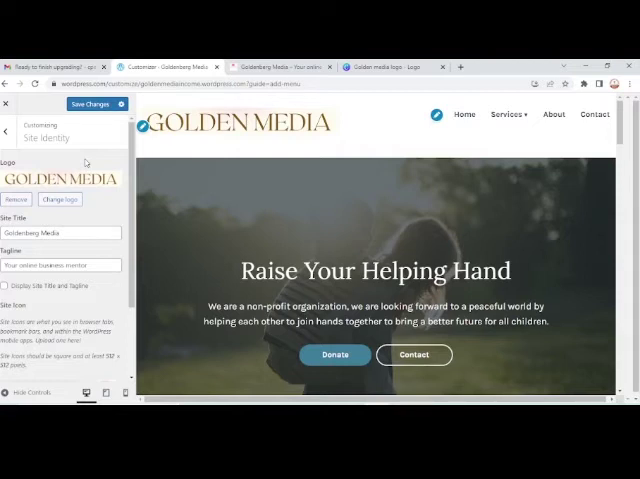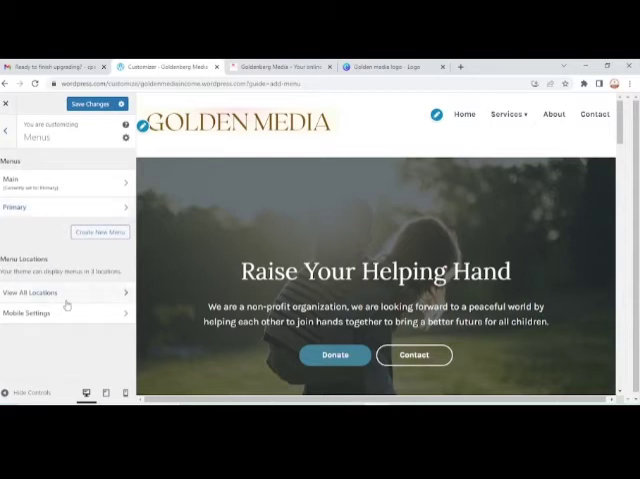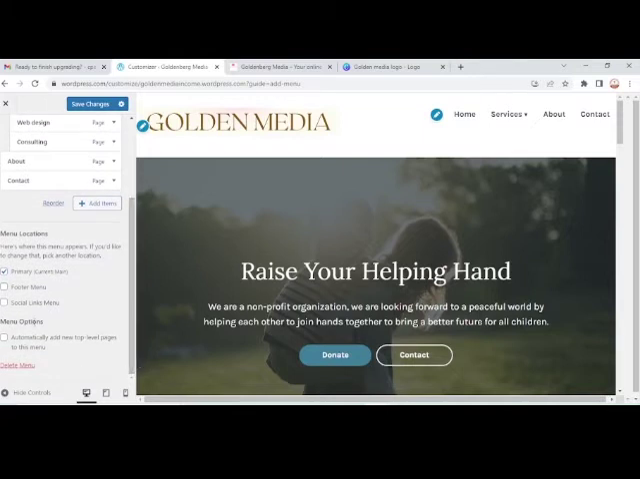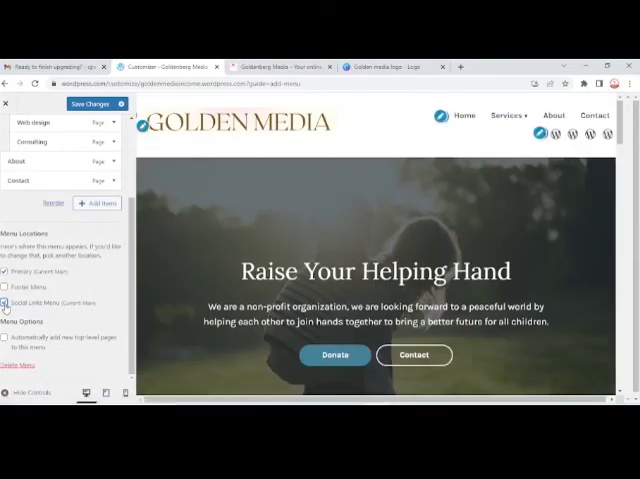So how do we change the social media links? We go back and get to menu. Alright, so we are going to look for our social links. Main, we have all this here. Scroll down, these are social links. Alright, so we want our social links to show. So we select our social links.